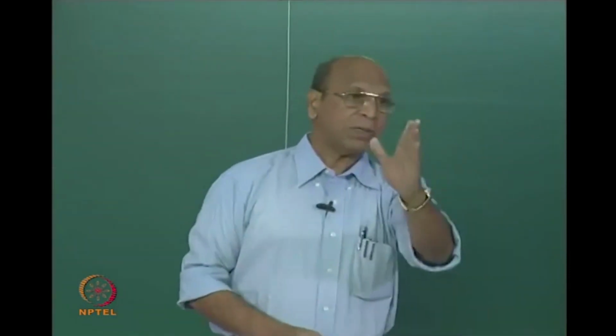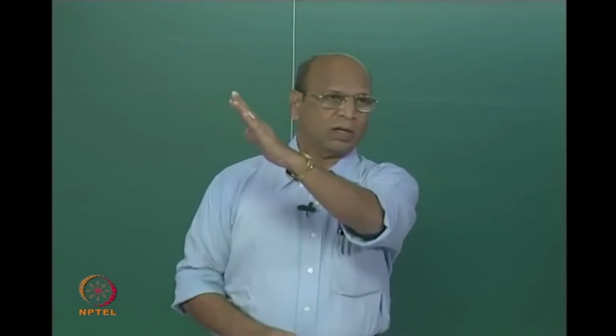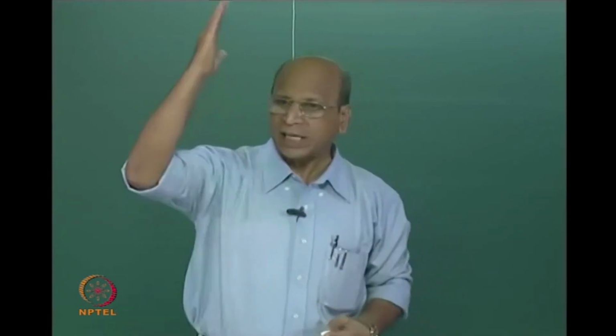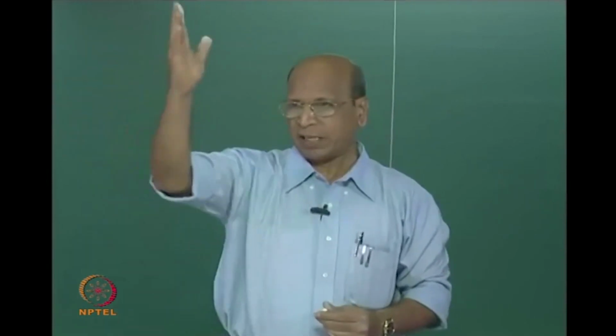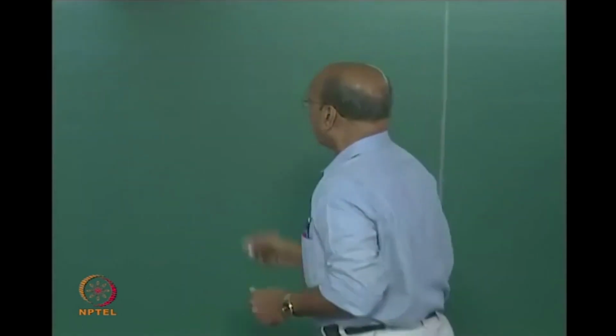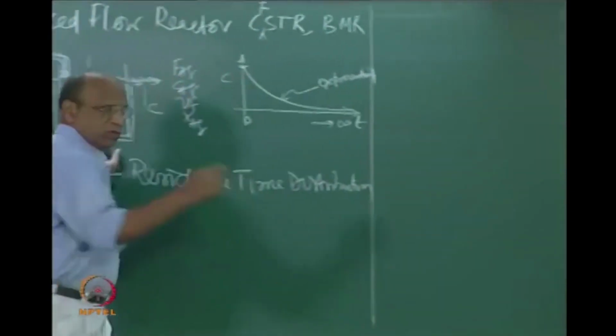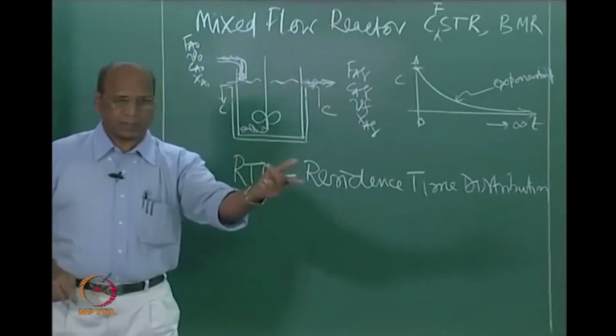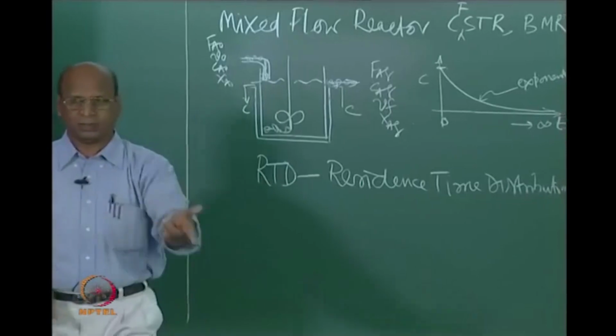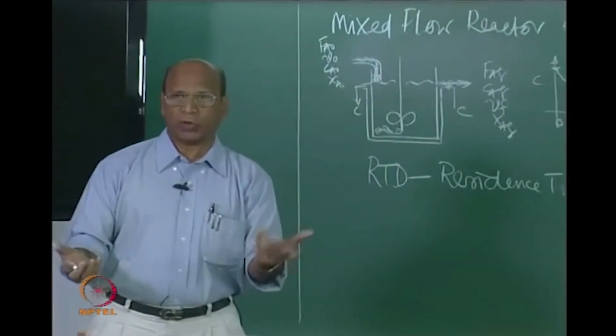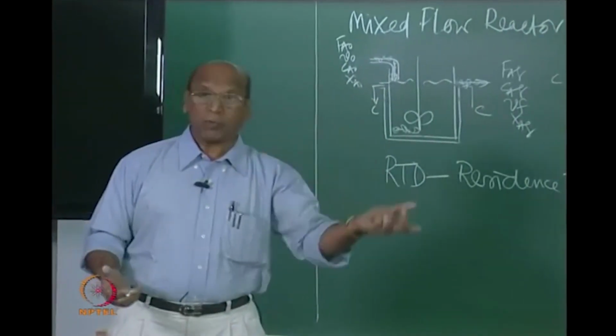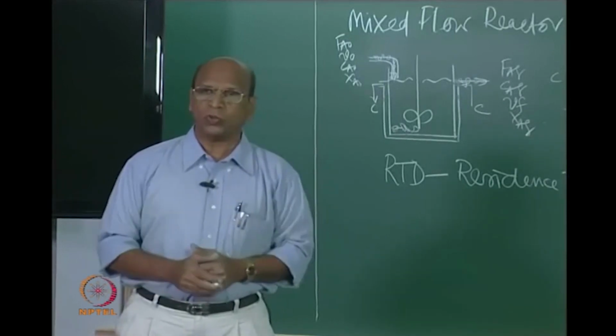Whereas, the same disc in a plug flow, without any disturbance, will come at exactly the same time. The entire disc will come together. So, that will be t equal to maybe 10 seconds, t bar equal to 10 seconds, if you take at the end of 10 seconds, right. Here I told you for comparison sake, volume of the plug flow reactor and volume of the back mix reactor are both the same, 1 liter, 1 liter. So, volumetric flow rate is the same. What is t bar in these two?